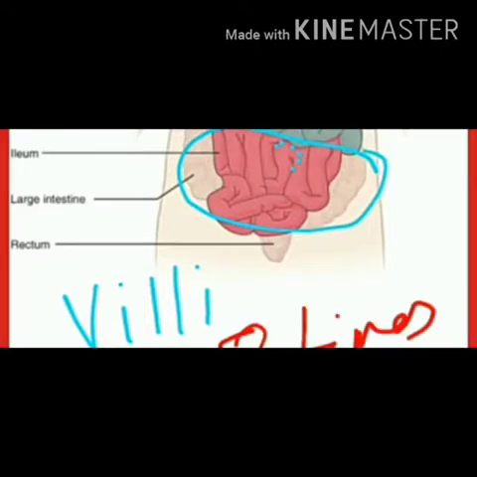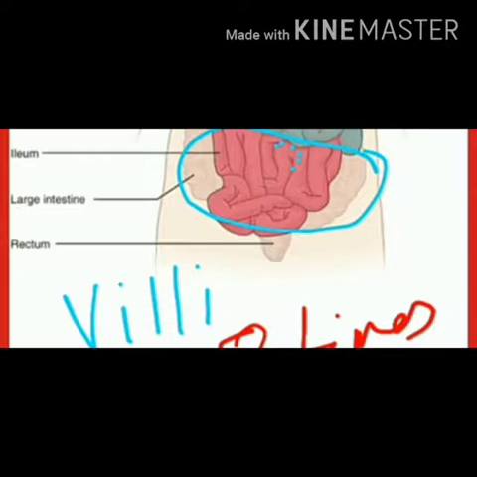The internal lining of jejunum and ileum is produced into a large number of prominent longitudinal folds, which are called villi. Villi increase the absorptive surface area of the small intestine. In between the villi are present glandular pits having numerous unicellular glands, which are called intestinal glands, which secrete